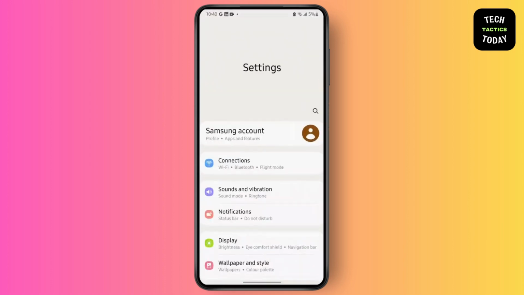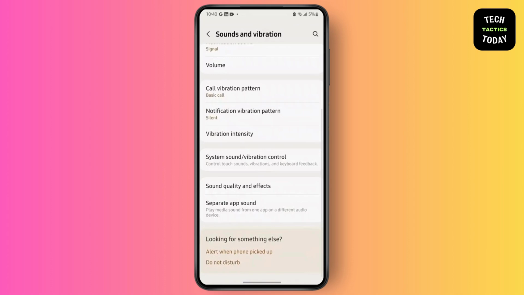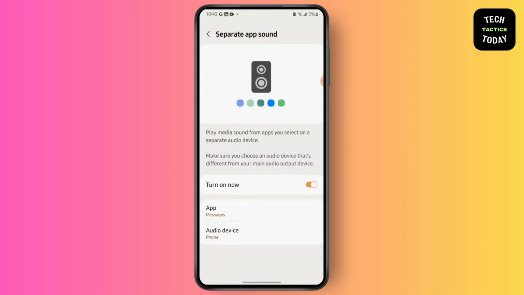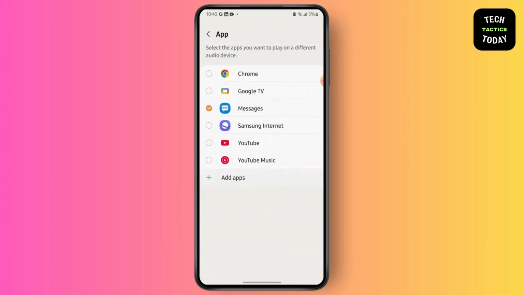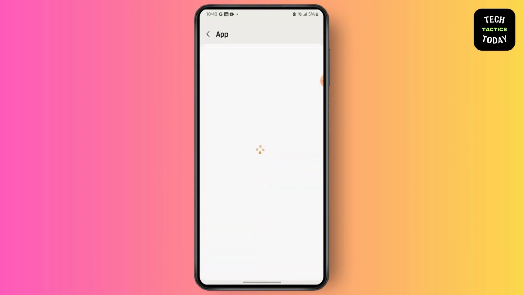First, go to settings. After that, go to sounds and vibration. Then scroll down and you will see an option, separate app sounds. Tap on it. Then go to app. Then go to add apps. And a list of applications that are downloaded in your device will appear here.